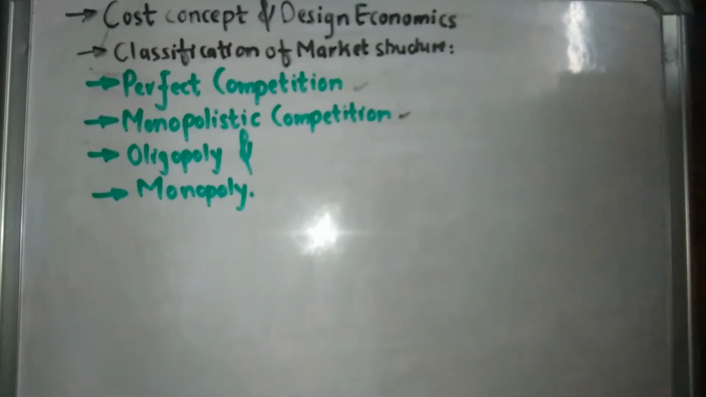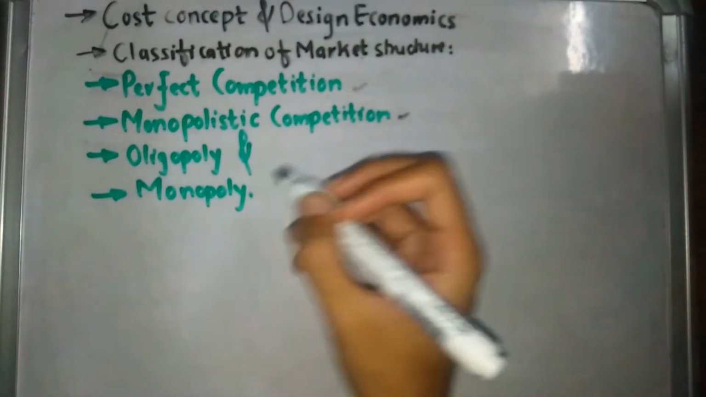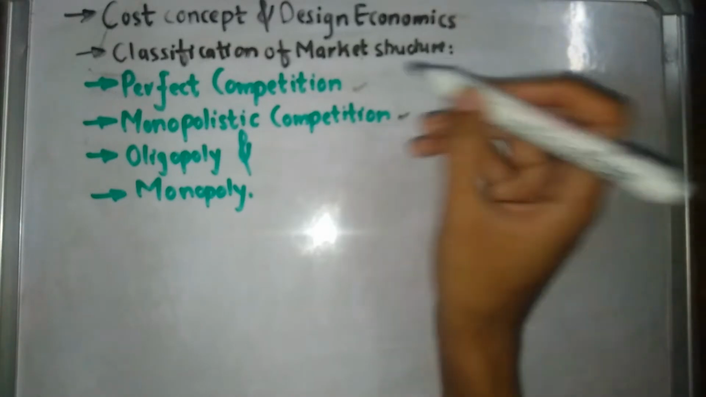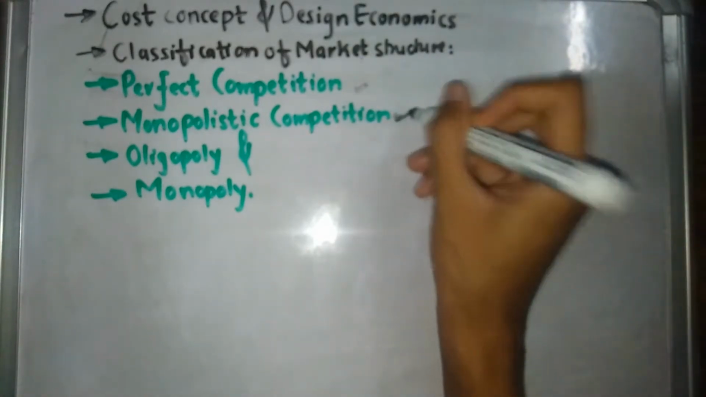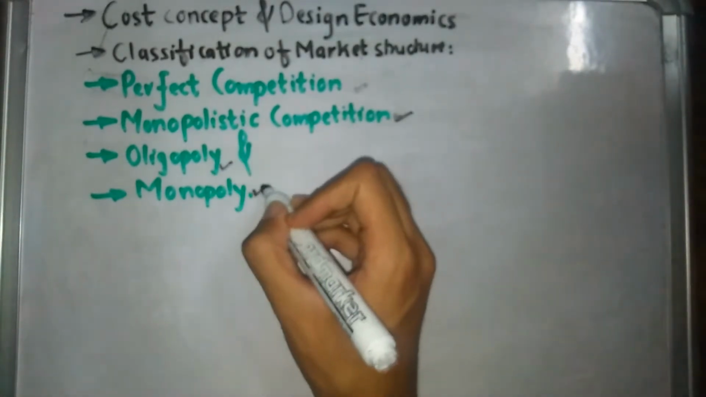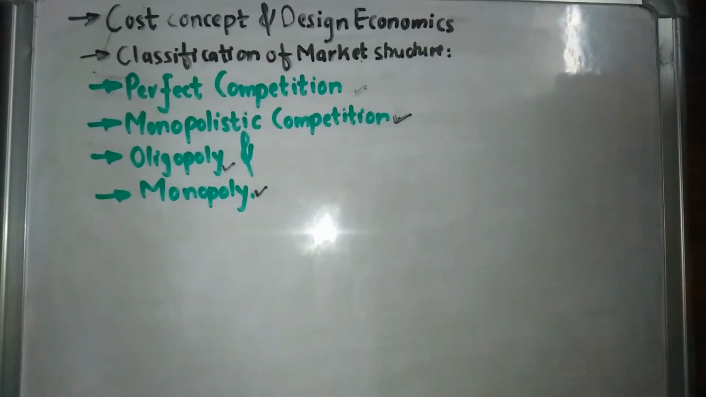So let's just jump into our classification of economic market structure. As I have already told, we have four classifications of our economic market structure. They are perfect competition, monopolistic competition, oligopoly and monopoly. We'll be talking about all of them one by one with examples.